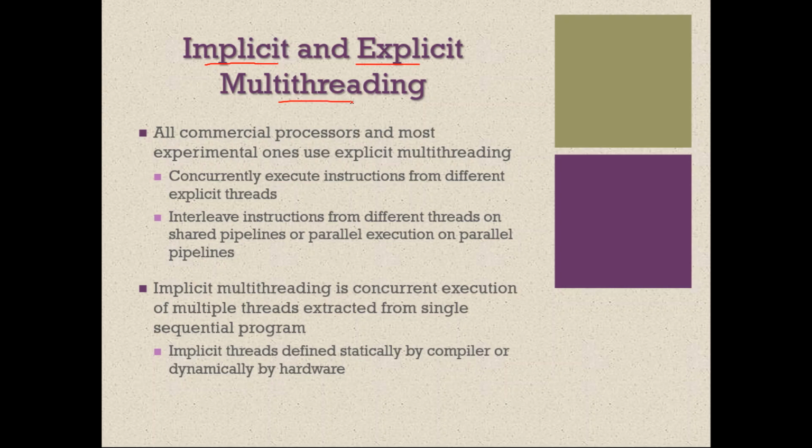So what is explicit multi-threading? Before that, before we discuss implicit and explicit multi-threading, let us understand there are two types of threads. One is called as user threads, and the other one is called as kernel threads.